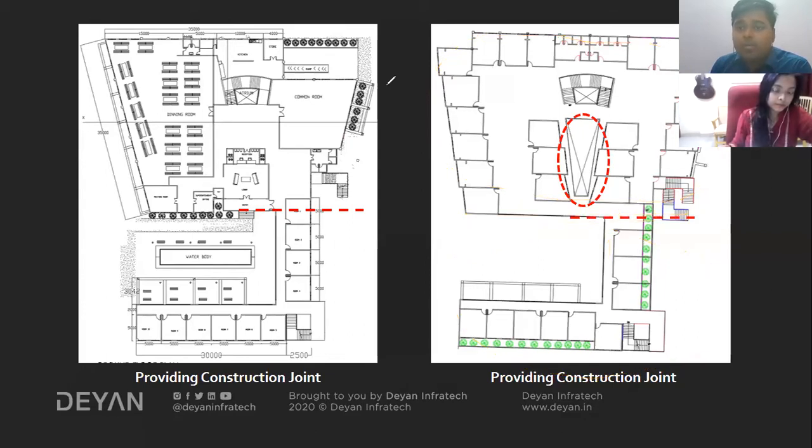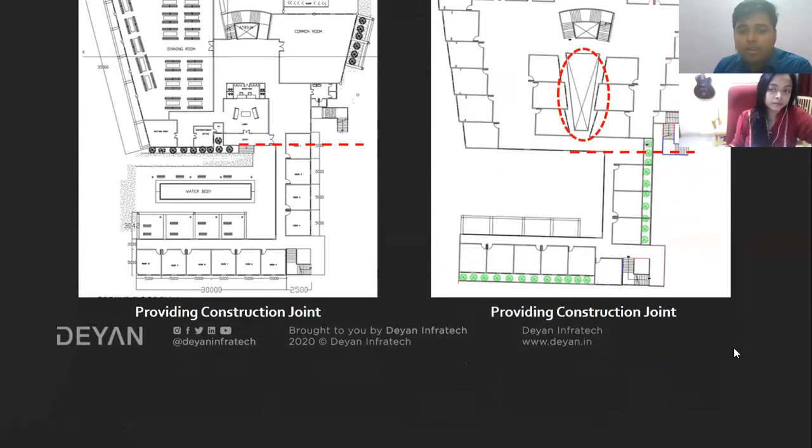And also one more good thing is that you have already provided a cutout, which is already acting as a construction joint. I mean to say that there is already an open space. So this is no problem. This is actually contributing to it. So that is a good thing also.